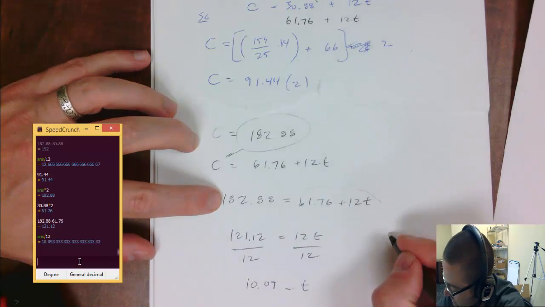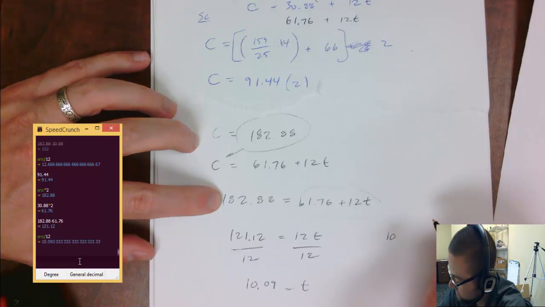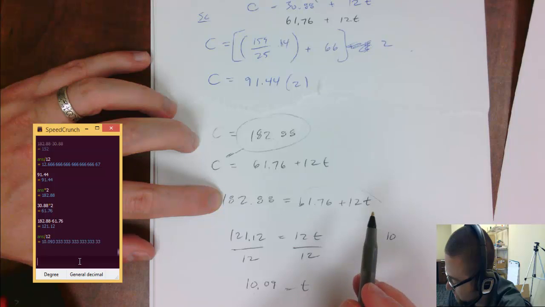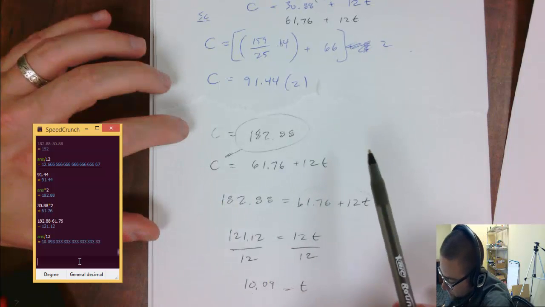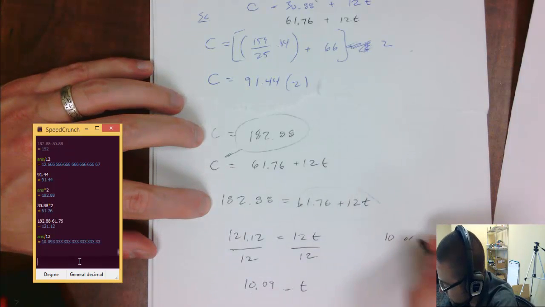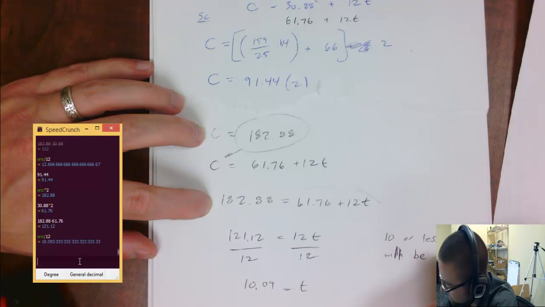No, 10 days or less will be cheaper to park at LAX.